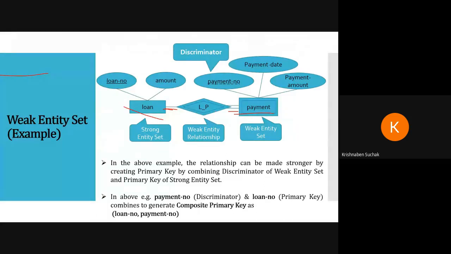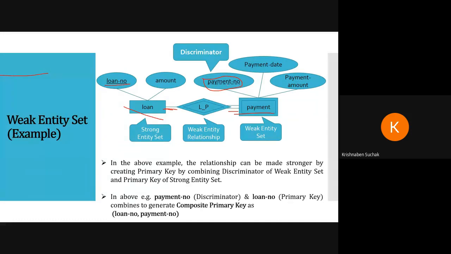They both are connected with one relationship called LP, the loan payment relationship. Now see here in loan, there is one primary key, that is why we have underlined it. Loan number, that is the primary key. Now here in payment, we do not have any primary key. So what do we have? We have a discriminator, that is payment number, which we show with a dashed line.